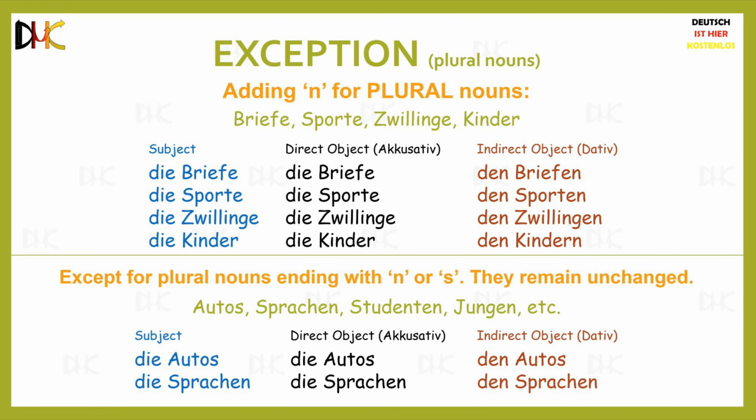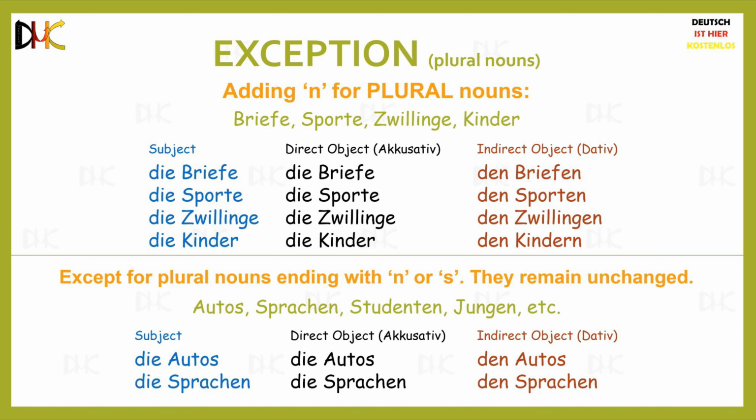In the previous lesson, we saw that plural nouns are unchanged in the accusative case, but they do change in the dative case. You have to add the letter N at the end of almost all the plural nouns when they are being used in the dative case. Here are a few examples. Die Briefe becomes den Briefen in the dative case. Die Sporte becomes den Sporten. Die Zwillinge becomes den Zwillingen.